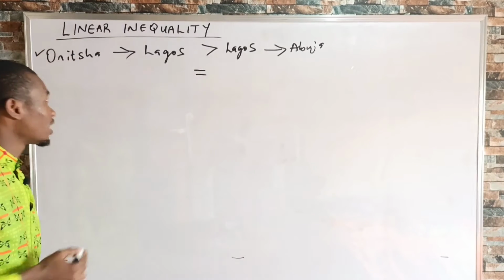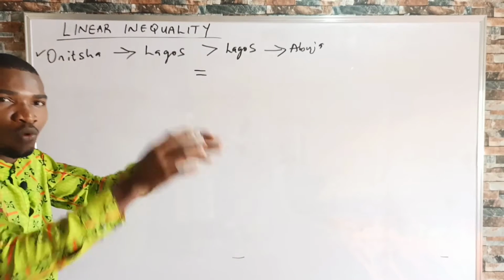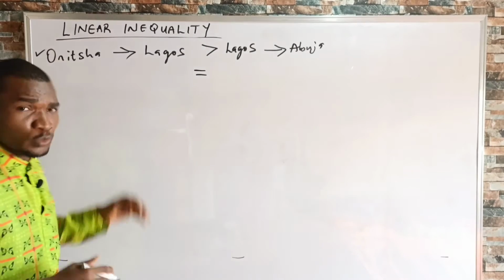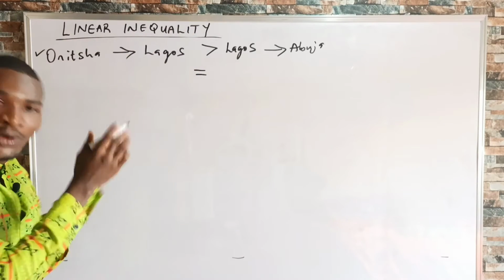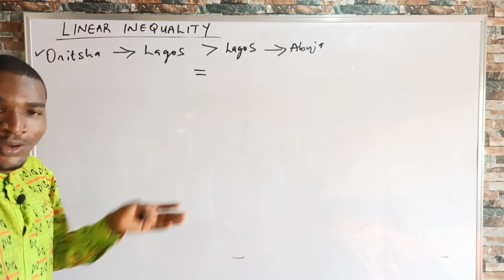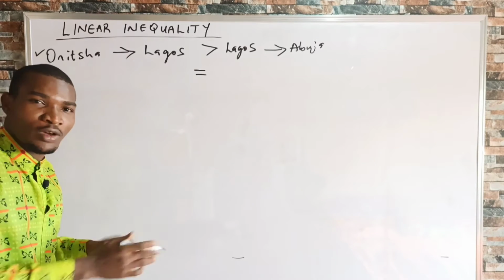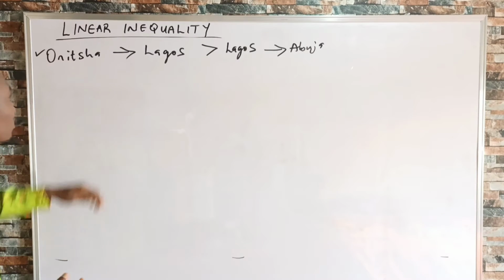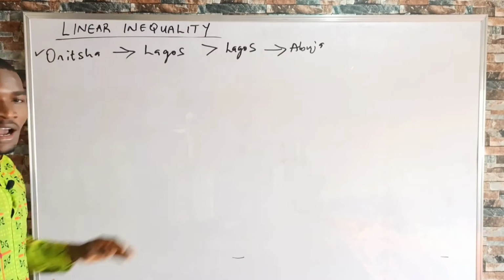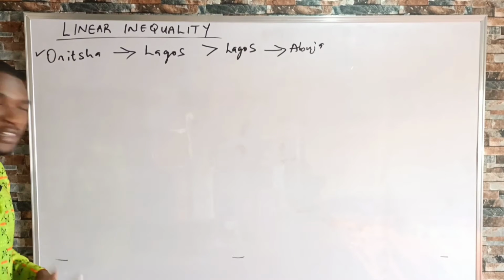Know it today that whenever we are talking about equality, we are talking about things that are equal or proportional to the other. But whenever we are talking about inequality, it simply means that the other thing is greater than, less than, greater than or equal to, or less than or equal to the other statement. Alright, having known what an inequality is, I want to state the different inequality symbols we have in mathematics.